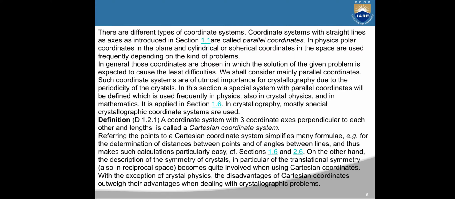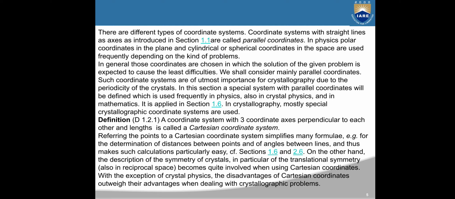There are different types of coordinate systems. Coordinate systems with straight lines as axes, as introduced in this section, are called parallel coordinates. In physics, polar coordinates in the plane and cylindrical or spherical coordinates in space are used frequently, depending on the kind of problem. In general, those coordinates are chosen in which the solution of the given problem is expected to cause the least difficulties.